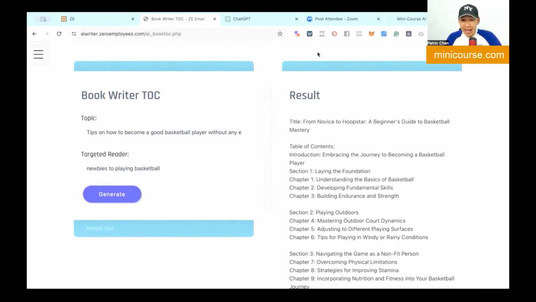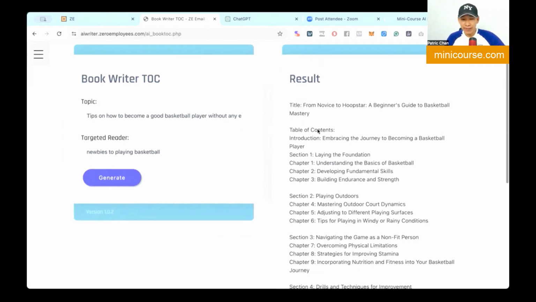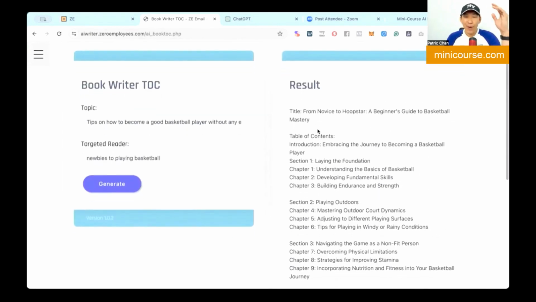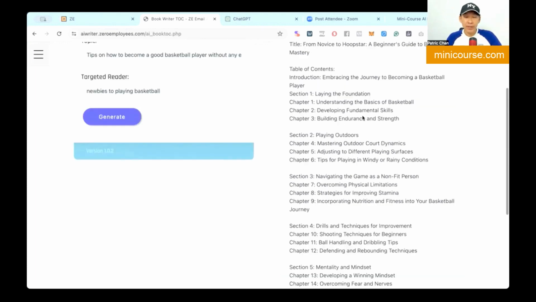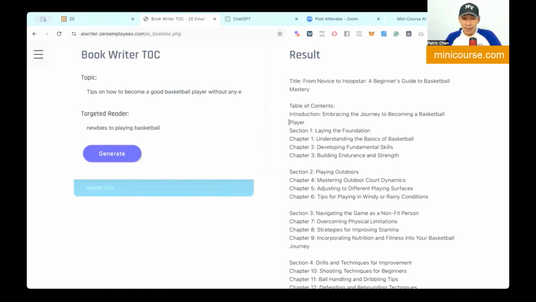So now we have all the table of contents. It is all done. Okay. And I just need to copy this to clipboard. It's all copied. I'm not going to read all of this because it's unnecessary. I just want to show you the beginning part here: introduction, embracing the journey to become a basketball player.